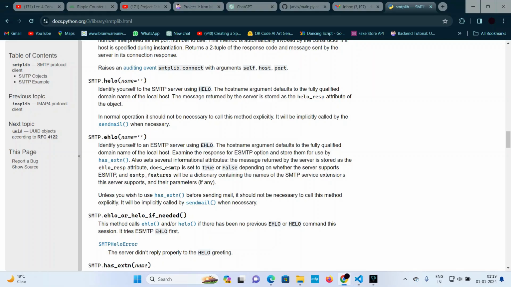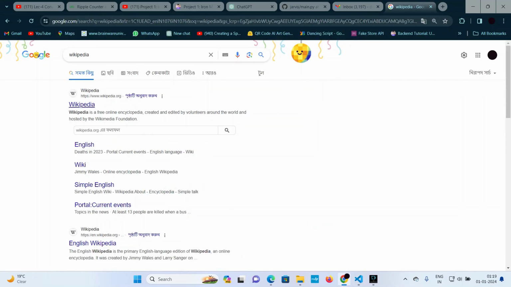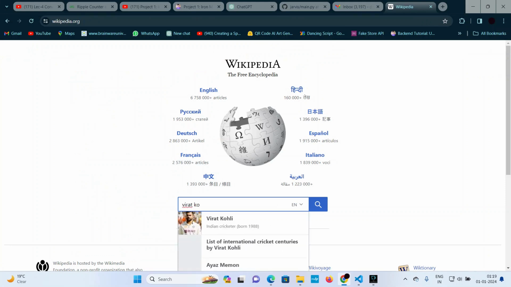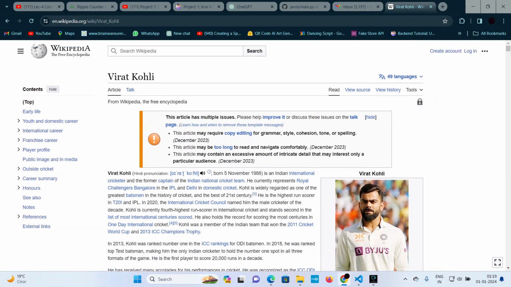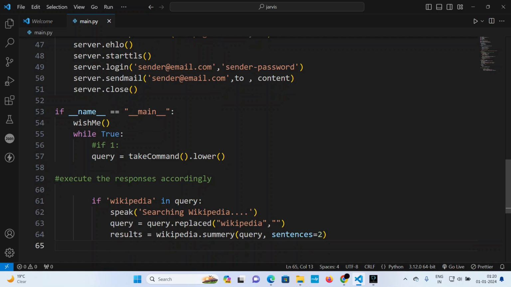Let's open Wikipedia and search, let's say, Virat Kohli. I'm getting a big text, but I don't need that. I need a summary. So let's do summary of query and sentences, basically two sentences. Okay, having two sentences.